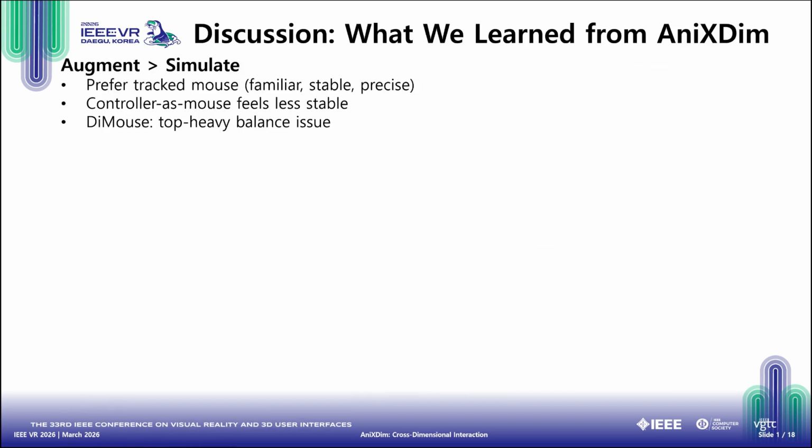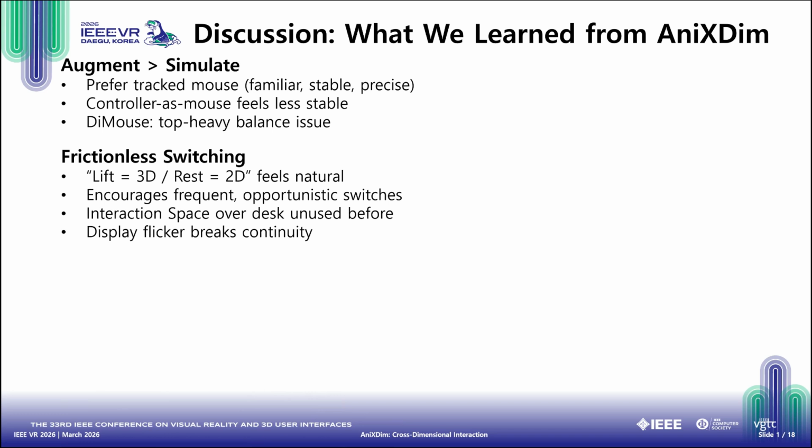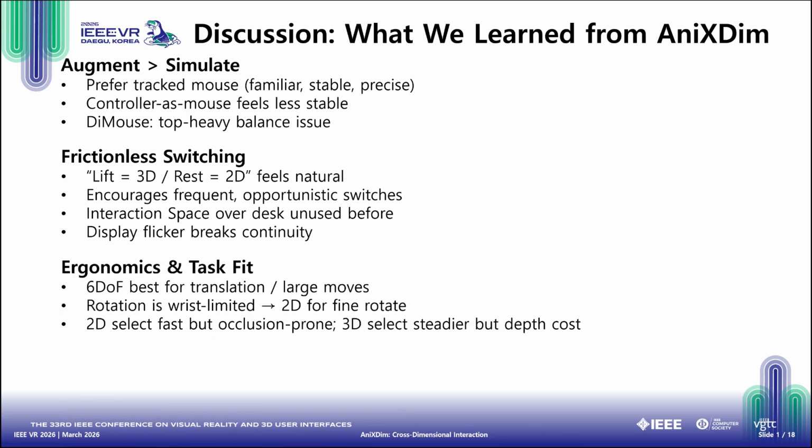Our study revealed several fascinating insights about how users naturally bridge 2D and 3D workflows. First, augment is better than simulate. Users strongly preferred the tracked mouse, the die mouse, over the controller-adapted mouse, the DIM controller. The die mouse retained the familiar, stable, and precise feel of an optical sensor. Second, frictionless switching works. The lift equals 3D, rest equals 2D paradigm felt completely natural. Because there were no buttons to press, it actively encouraged frequent, opportunistic switches. Users would freely jump between dimensions just to make a tiny adjustment.